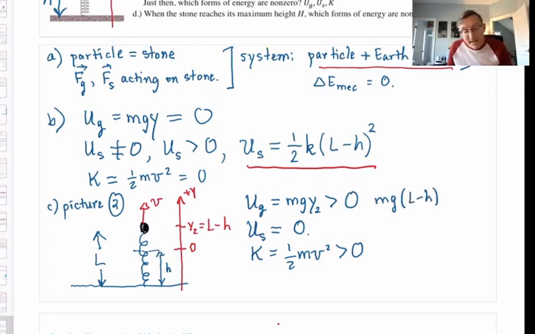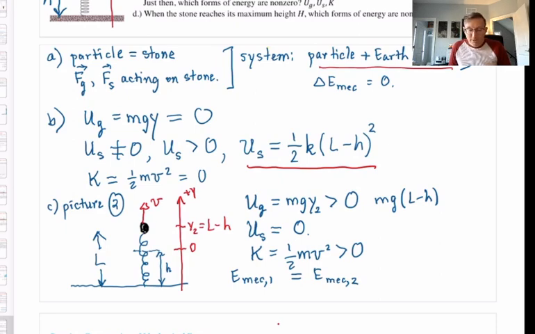Depending upon how much information I was given, I could be thinking about comparing pictures 1 and 2. What I know between the two pictures is that the mechanical energy of the system can't change from picture 1 to picture 2. So however much mechanical energy the system had in picture 1, E mech 1, that must equal the mechanical energy it has in picture 2, E mech 2. That makes sense?